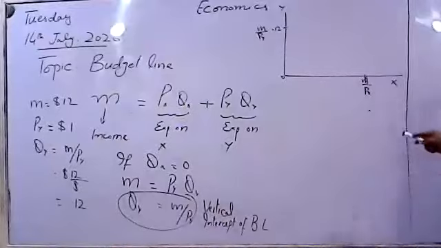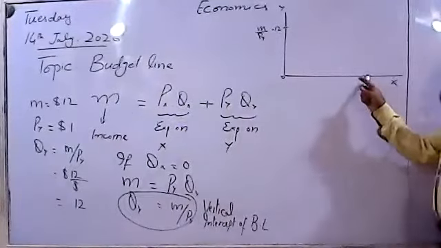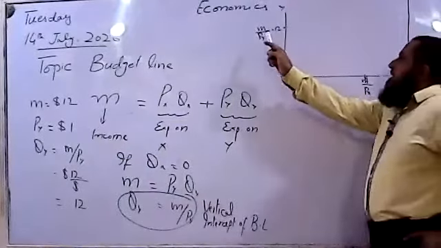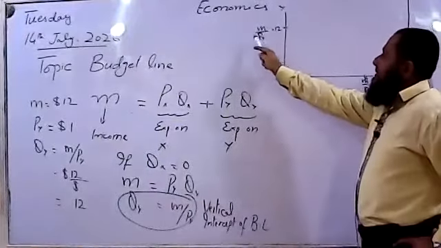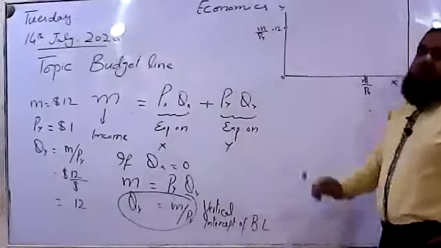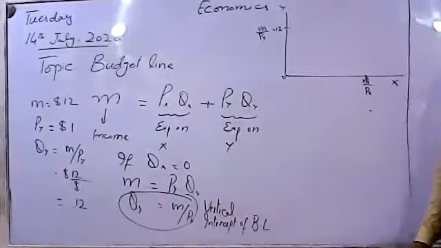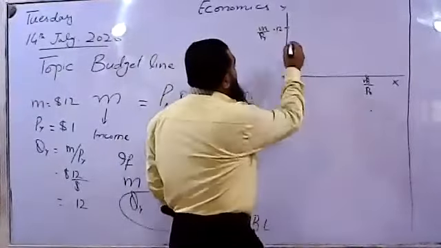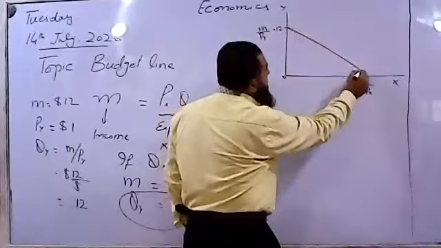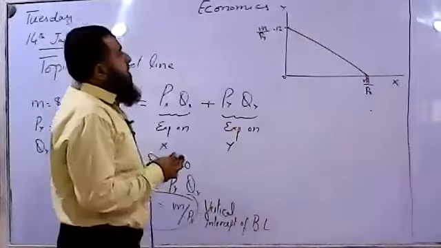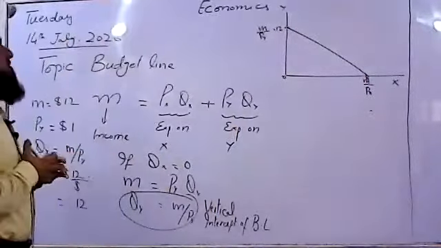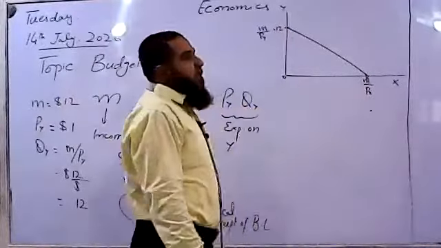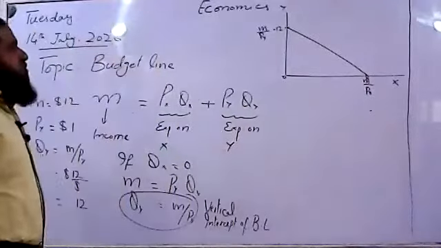Keep it in mind: when the consumer spends all his income on X, a maximum of 6 units of X he can afford, and when he spends all his income on commodity Y, then a maximum of 12 units will be purchased by him. If we join these 2 points, this line is the consumer's budget line, or affordability line.